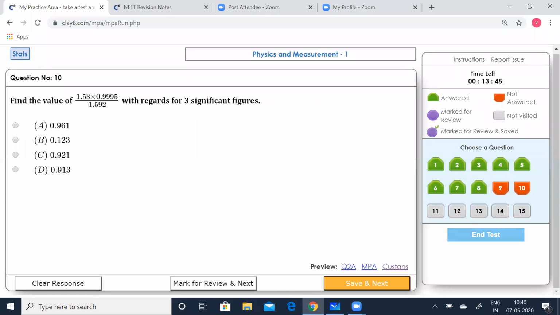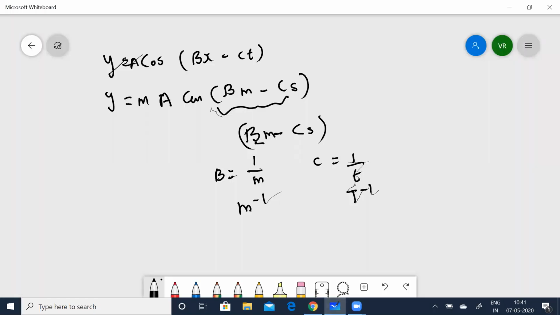Now coming to the significant figures, which we were talking about earlier. Find the value of 1.53 into 0.9995 divided by 1.592 with regards to three significant figures. Okay, let us solve this.